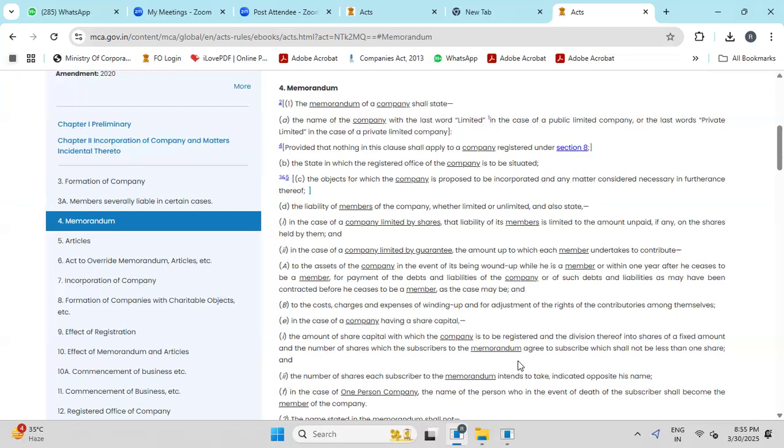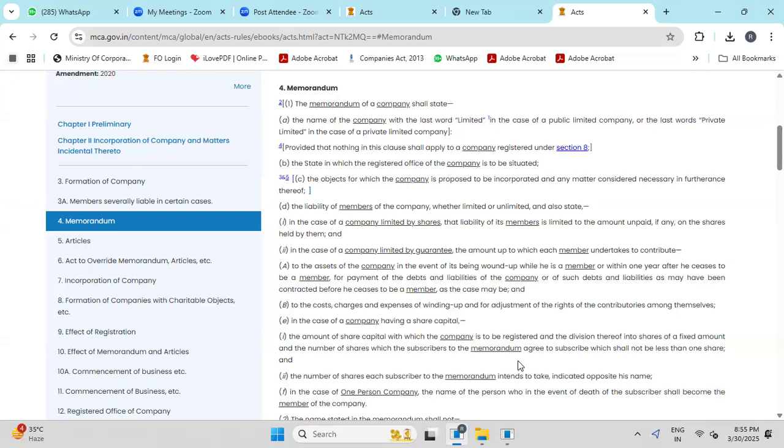So the amount of share capital, that is paid up capital, will be divided as per the shareholding. It will be divided among the shareholders as per their shareholding, which shall not be less than 1 share. So according to their shareholding, they will invest in the company. Suppose 100 shares, 100 into 10,000 rupees, the shareholder will invest.